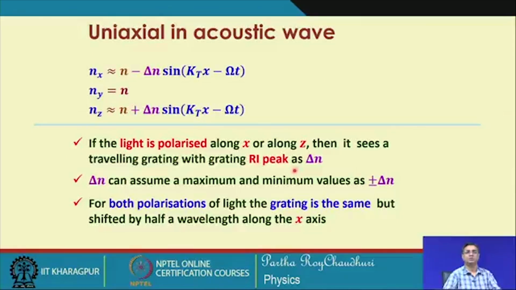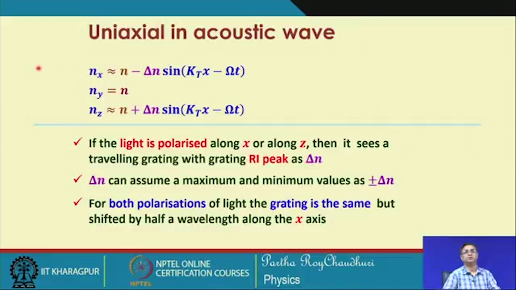They are two degenerate modes, as we have seen, and the consequence is that if the light is polarized along x or along z, then it sees a travelling grating with the grating peak equal to delta n.